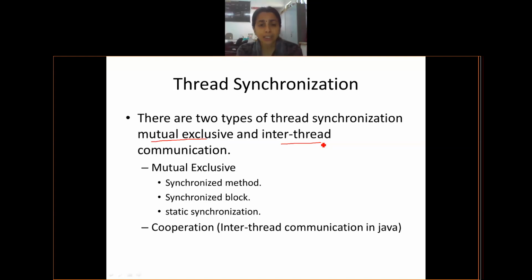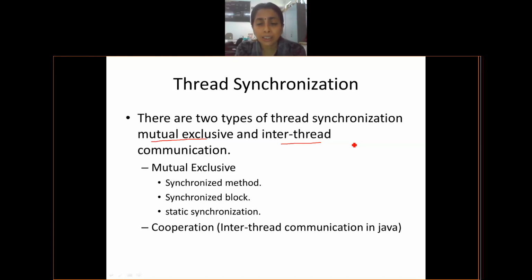Any kind of implementation is possible. So inter-thread communication means more than one thread communicating properly in such a manner that there is no problem at all. But even then, there is a waiting problem, in inter-thread communication or in mutual exclusion, that may lead to what is called deadlock.